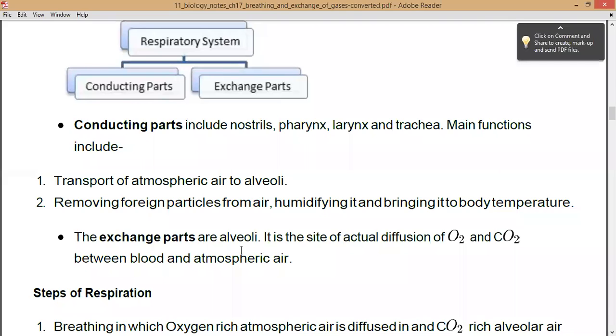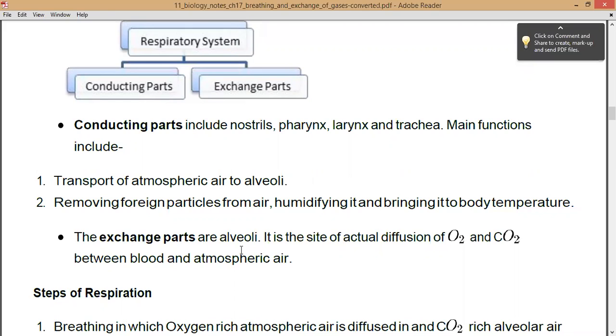Now, whatever cells are performing their function in your body, all those cells perform biochemical reactions. When they perform these biochemical reactions, they produce carbon dioxide. When they produce this carbon dioxide, it becomes toxic for your body, so it needs to be ejected out. All this carbon dioxide is brought inside the lungs, where your alveoli are present. So right now, your alveoli are filled with CO2, right?